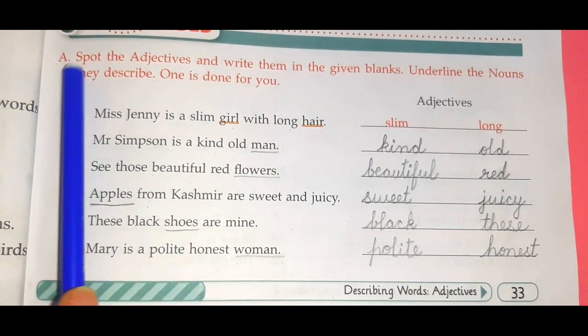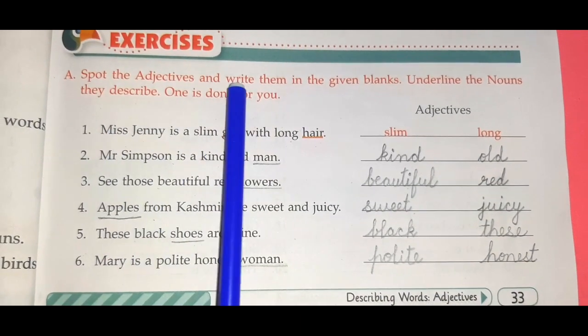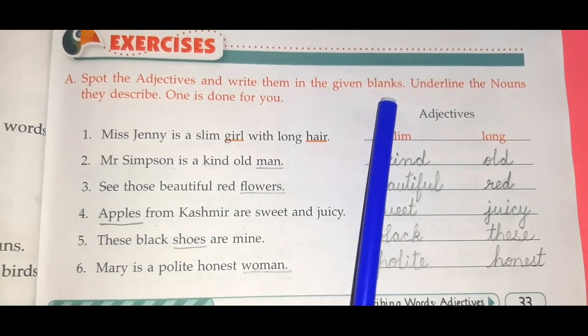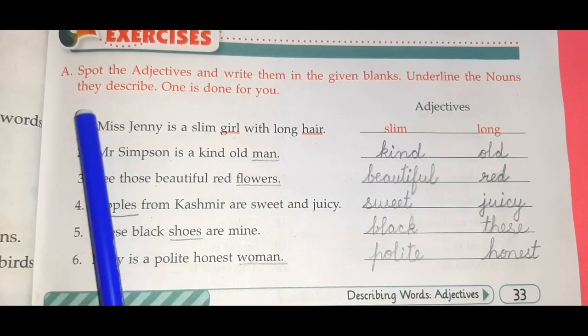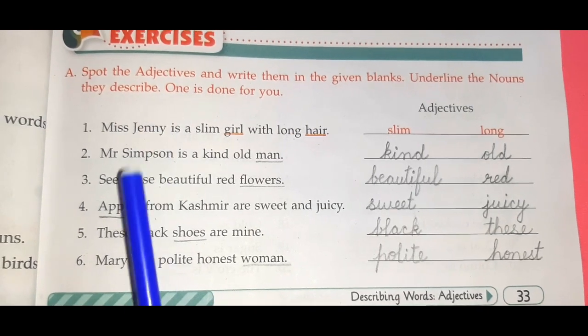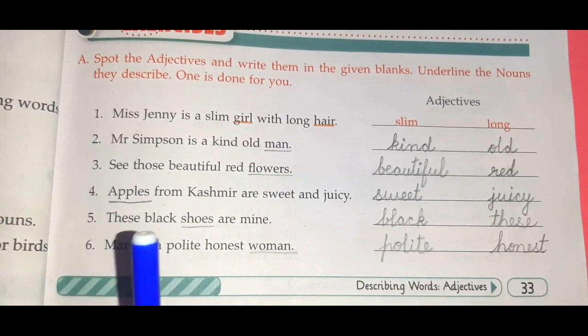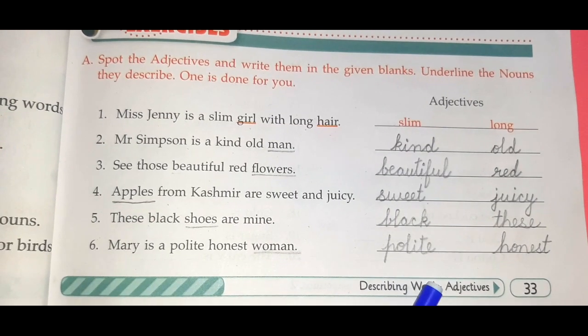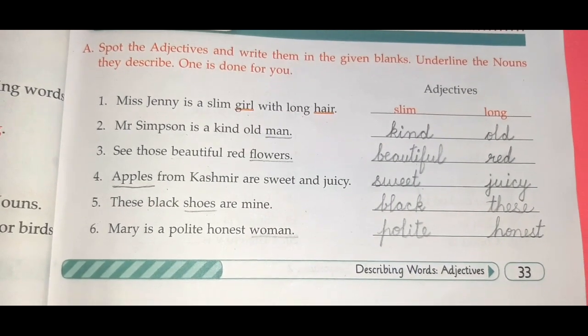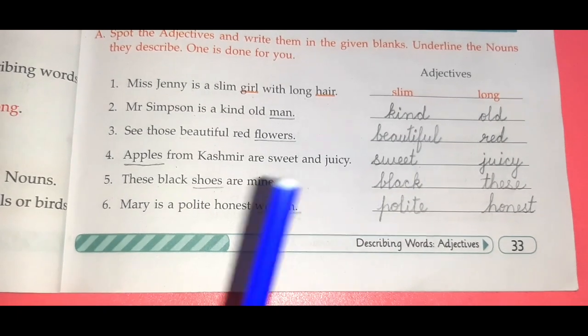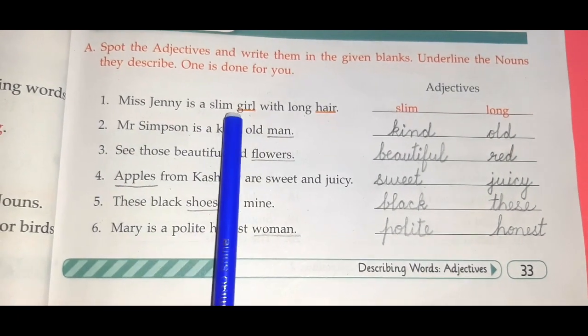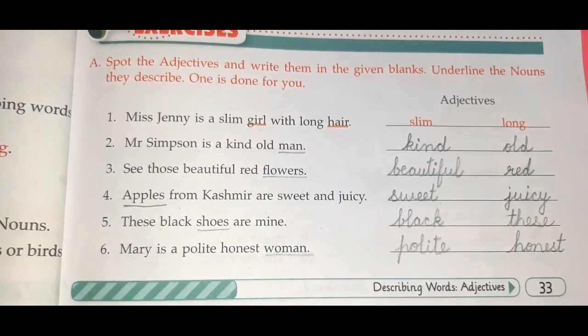Now question number A. Spot the adjectives and write them in the given blanks. Underline the nouns they describe. Here we have a set of sentences and we have to write the adjectives and underline the naming words or nouns. Like in the first one, Miss Jenny is a slim girl with long hair.